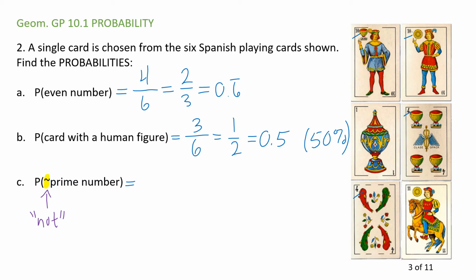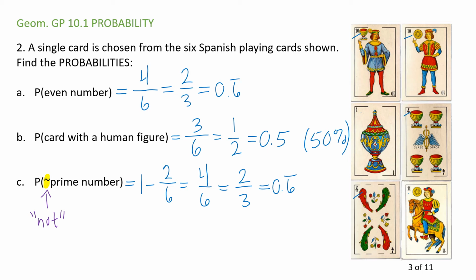There are 4 of them. That's the answer, 4 out of 6. But generally, in order to do a not, you should generally subtract from 1 all the ones that are prime numbers. So 1 and 11, there are 2. But that gets me back to the 4 over 6, which is 2 over 3. There's some question about whether 1 is prime, but we're going to consider it that way here.